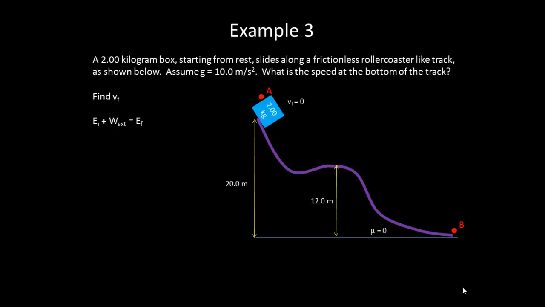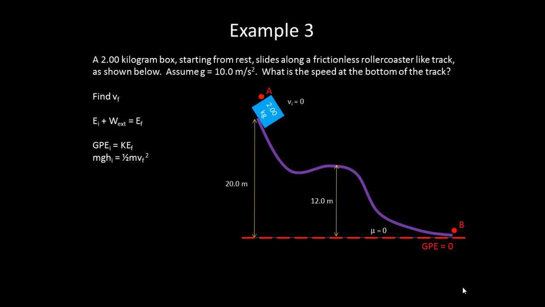We will again use our conservation of mechanical energy equation and say that the initial energy plus any work done by external forces is equal to the final energy. We pick our GPE equals 0 line to be the bottom of the track, and we consider whether or not there's any work done by external forces. Again, since there is no friction, we can assume no air resistance.